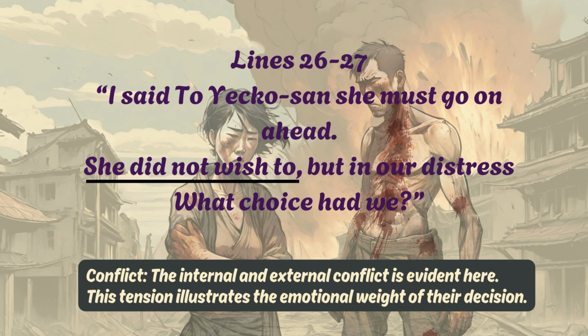Now, in this line, the phrase "she did not wish to" is an example of both internal and external conflict. And we know that conflict is a literary device that refers to the problem or struggle that characters face in a story or in the poem.